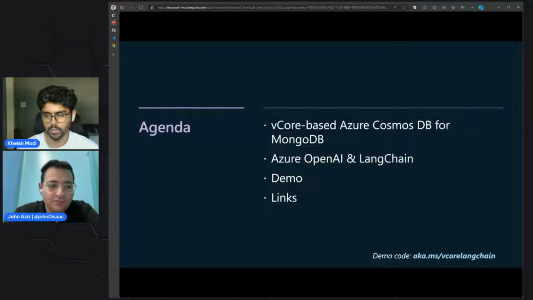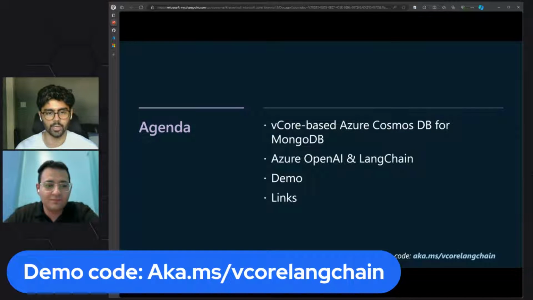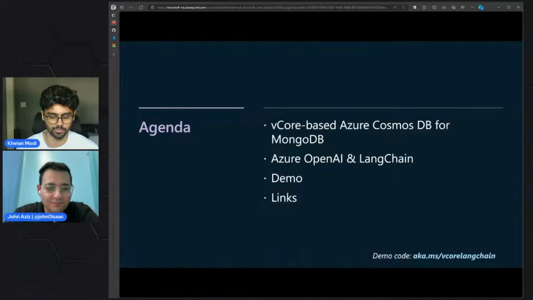If you want to follow along, you can check out the demo code at aka.ms/vcore-langchain. You can also run the GitHub repo in Codespaces, or if you want to run it locally, the steps have been listed in the README file. So follow along.